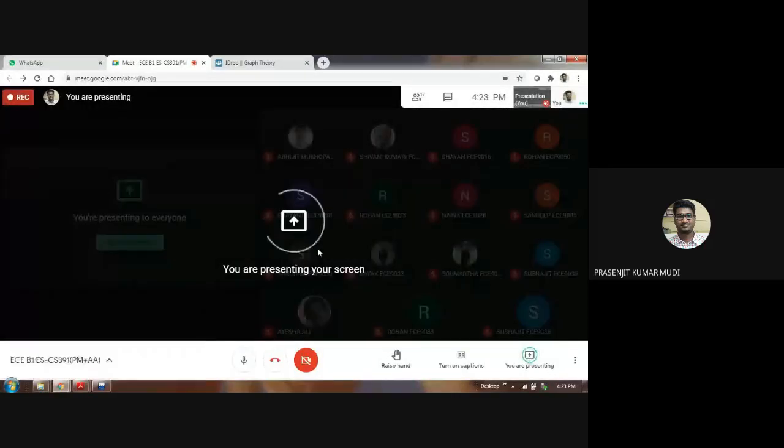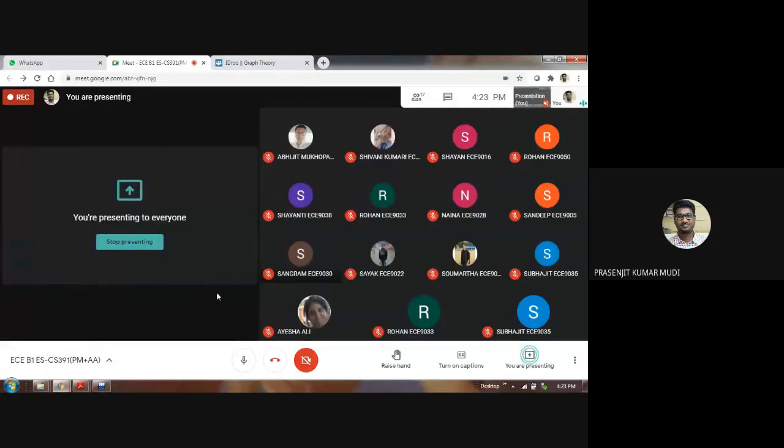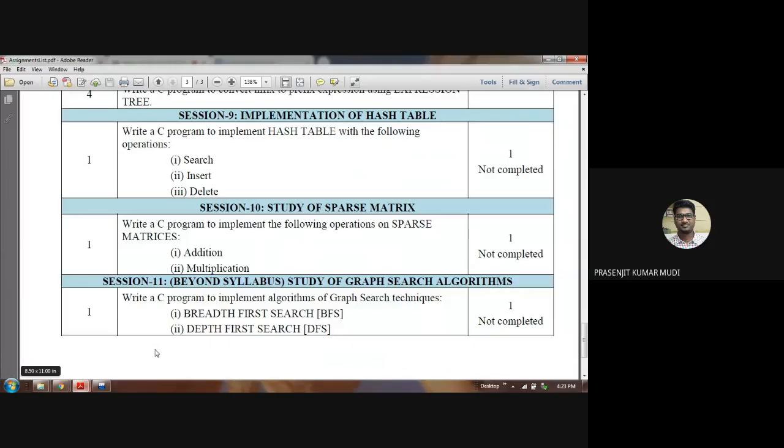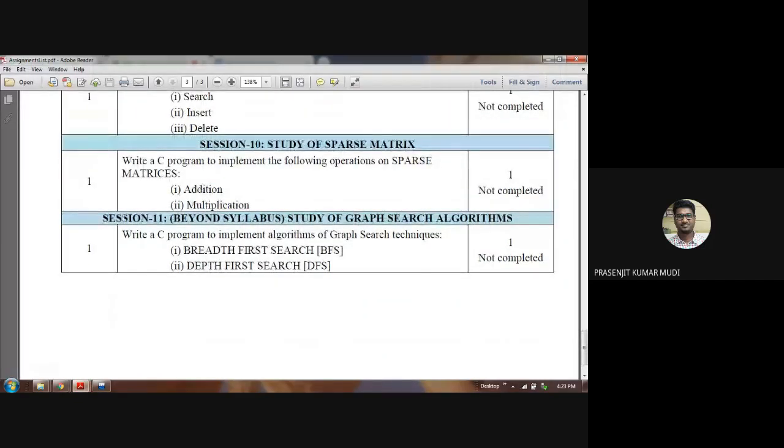গ্রাফের ডিএফএসটা। So I have shared two images, pictures in the WhatsApp group. One is of DFS, depth first search, another is of breadth first search. So just for your study purpose. So this is the beyond syllabus assignment. So the problem statement is, though the theoretical portion is included in your theoretical syllabus, but in practical it is not mentioned in the syllabus. So we have considered this as a beyond syllabus experiment.